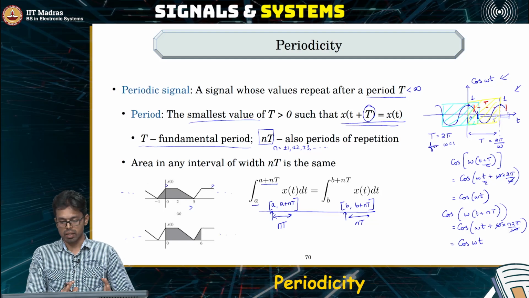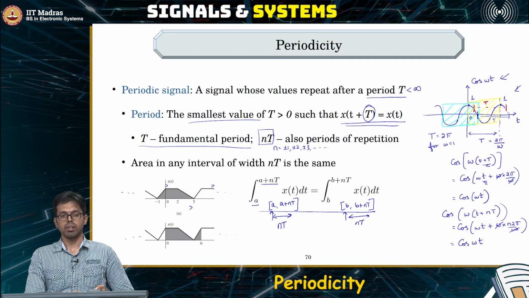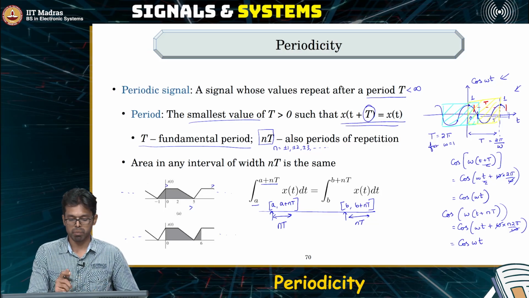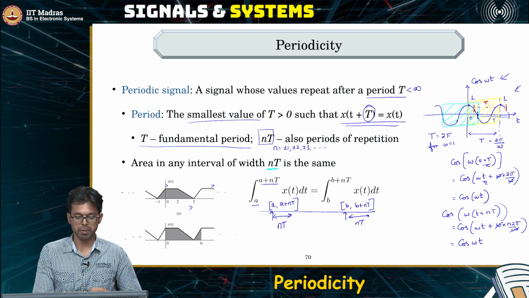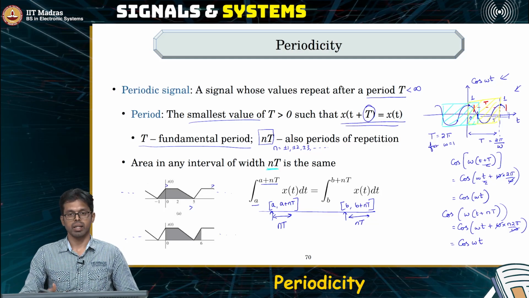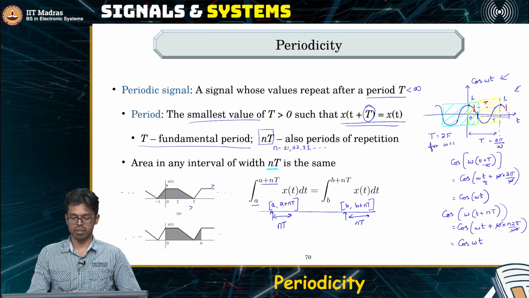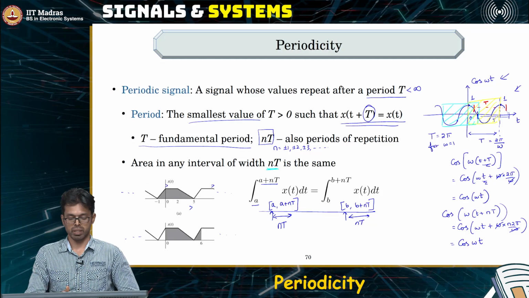So where you start does not matter, but the length over which you are computing this area, as long as it is some integer multiple of the period, then you will get the area to be the same. So this is another property of the periodic signal, which we will use later for very interesting applications.